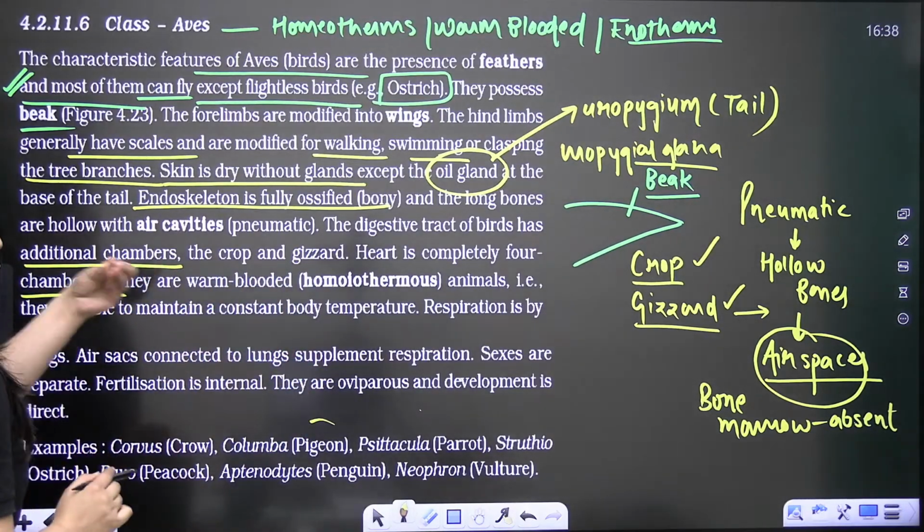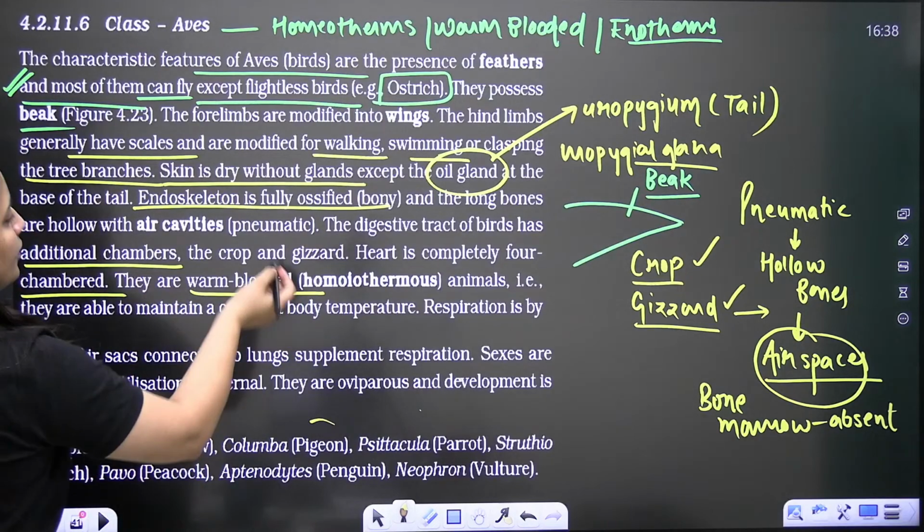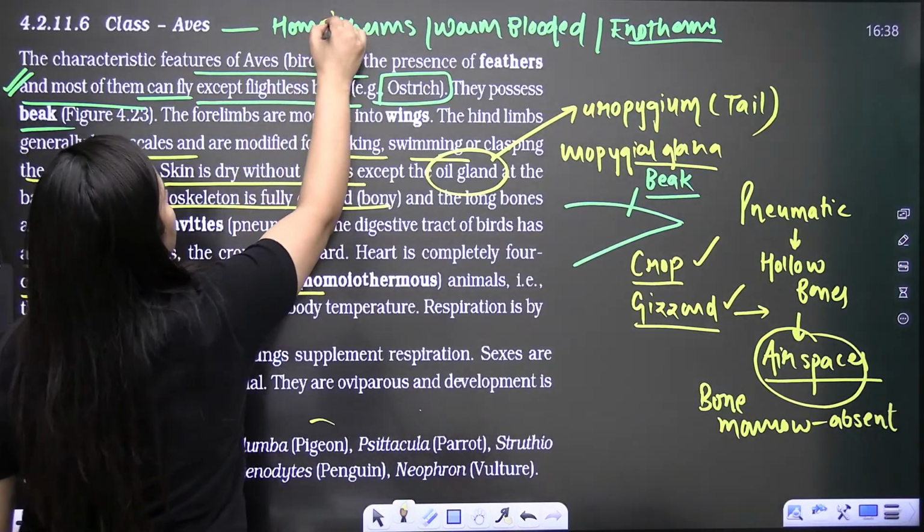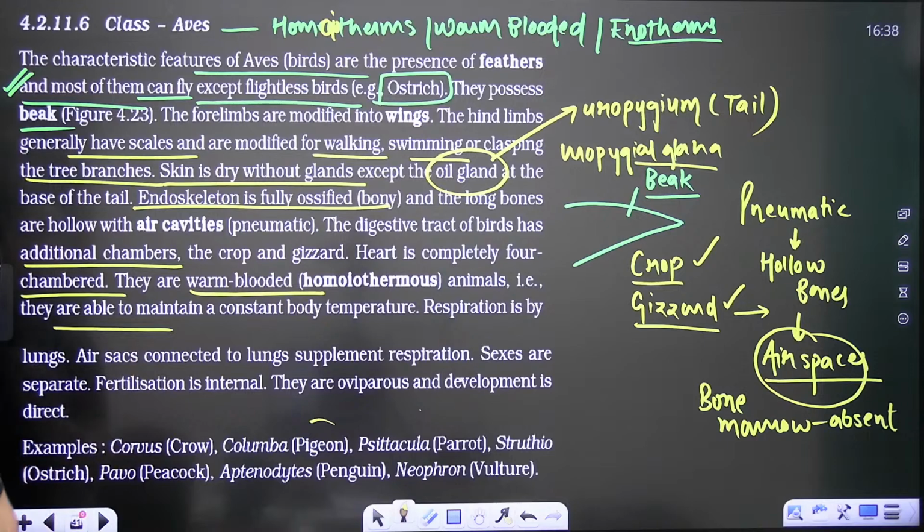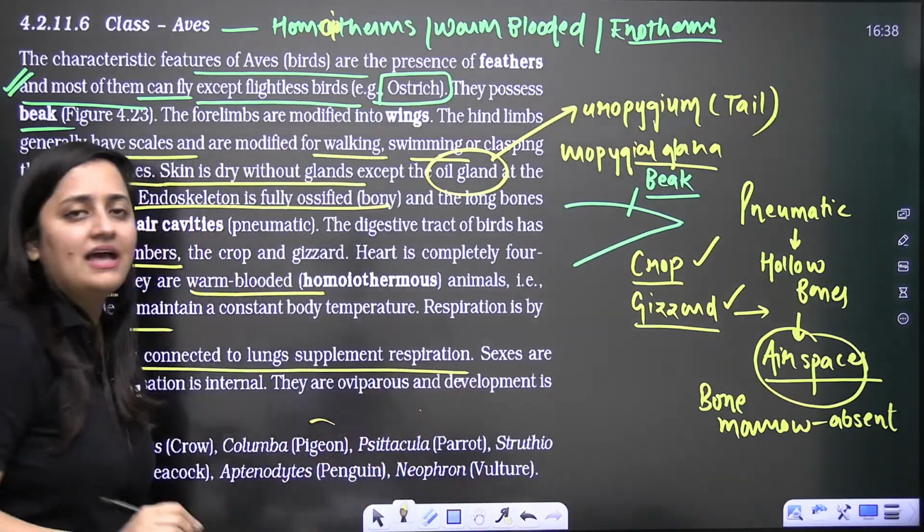The heart is 4-chambered. They are warm-blooded, homeotherms they are. Right? They can maintain a constant internal temperature. So respiration is by lungs, but they have air sacs also.